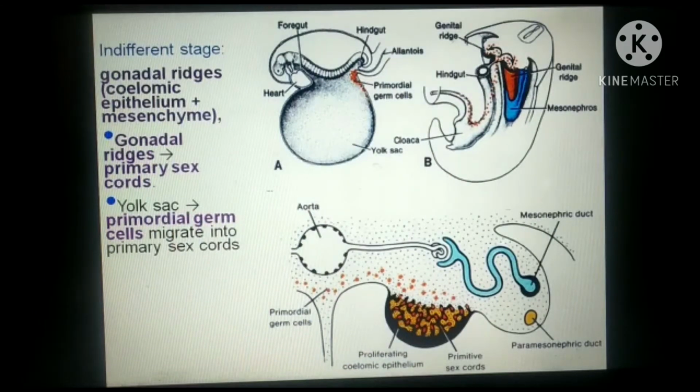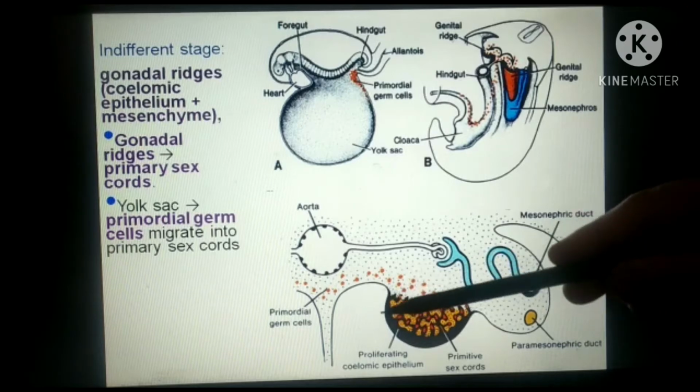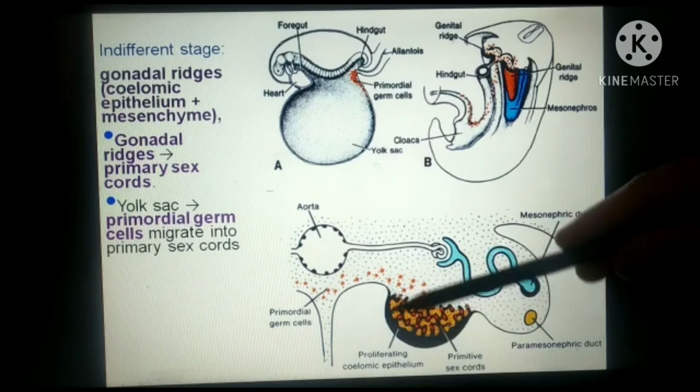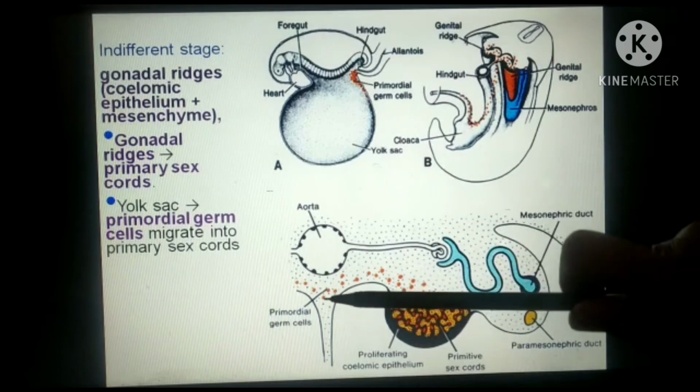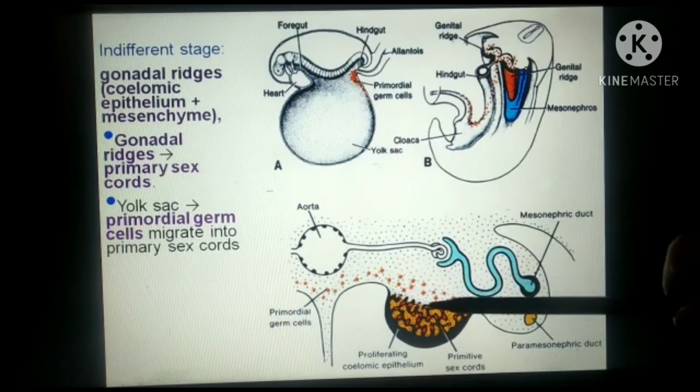Now, what is indifferent stage? It is up to the 7th week of intrauterine life. Up to this stage, development of gonad in male and female is same. What happens in this stage? First is formation of genital ridge by proliferation of coelomic epithelium. Second one is the movement of primordial germ cells into the gonadal ridge region.